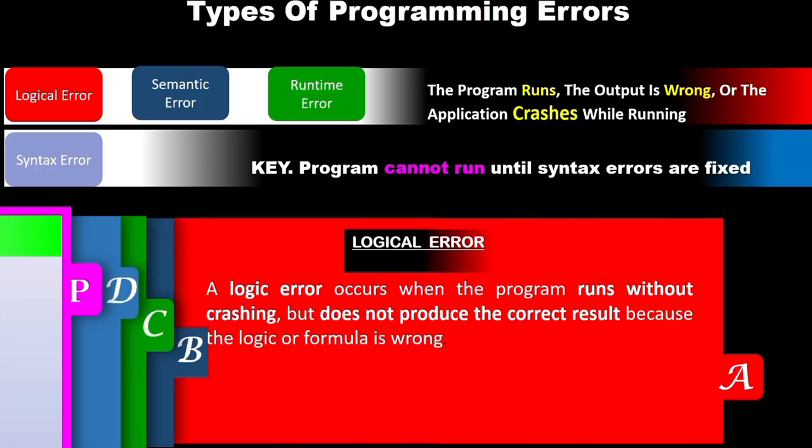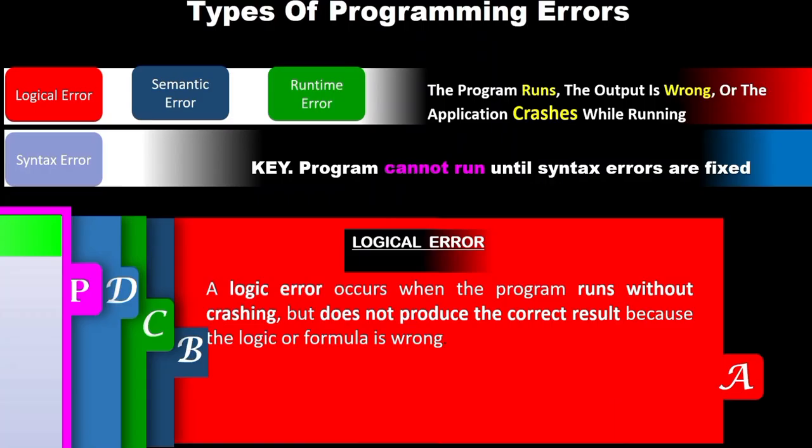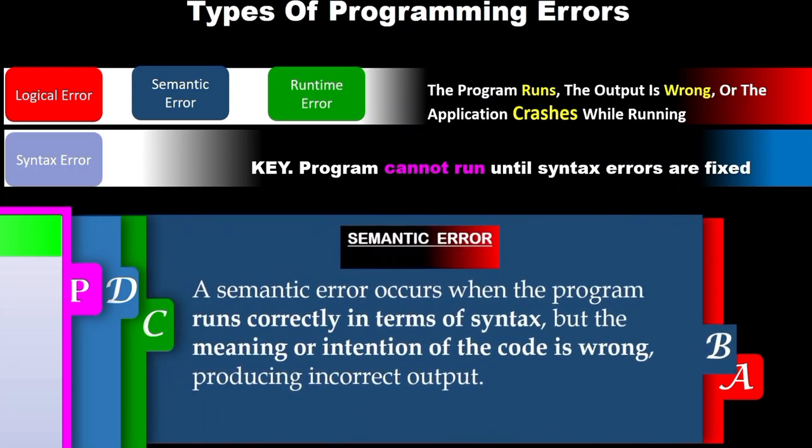A logic error occurs when the program runs without crashing but does not produce the correct result because the logic or formula is incorrect. We talked about logic errors: it runs, but the output is incorrect. Same as a semantic error: it runs, but the output is incorrect if the input was incorrect. Simple. Second, a semantic error occurs when the program runs correctly in terms of syntax, but the meaning or intention of the code is wrong, producing incorrect output.